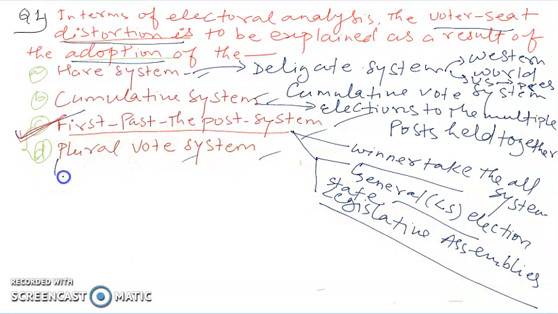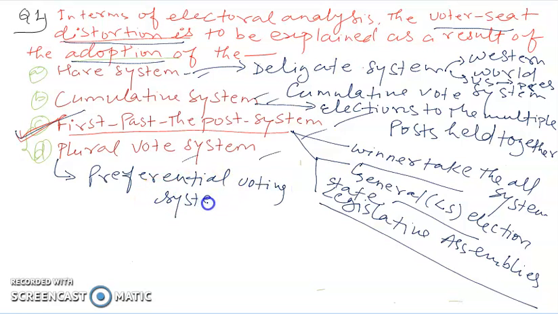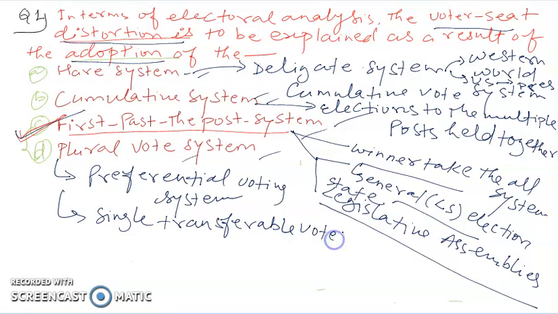The fourth and the last option is plural vote system. Plural vote system is also known as preferential voting system. It is also known as single transferable vote system.